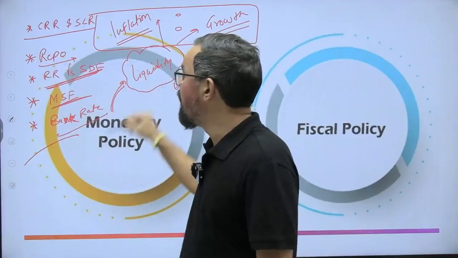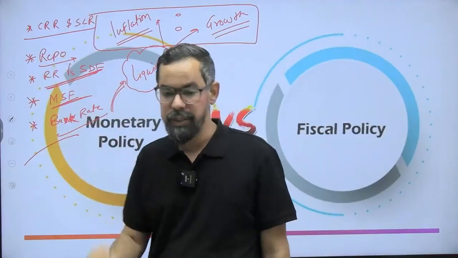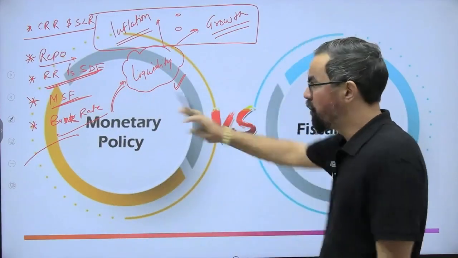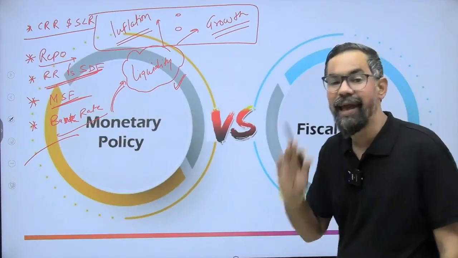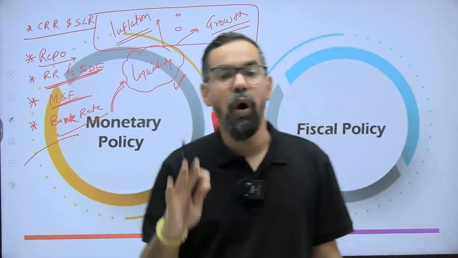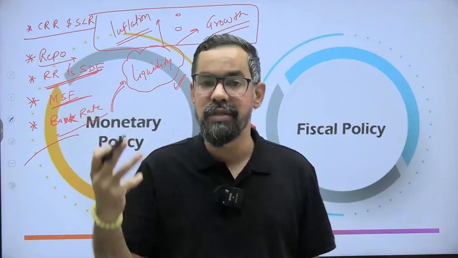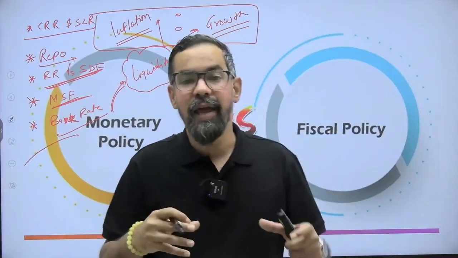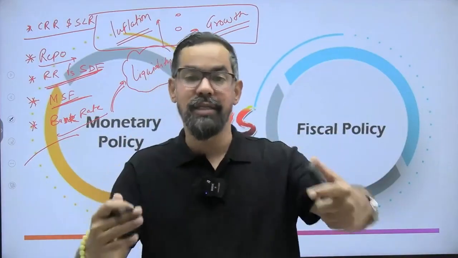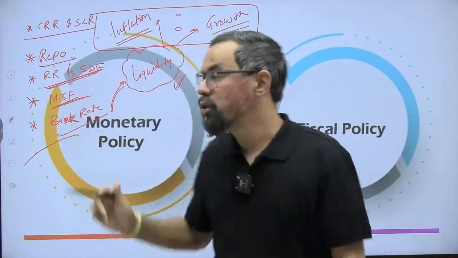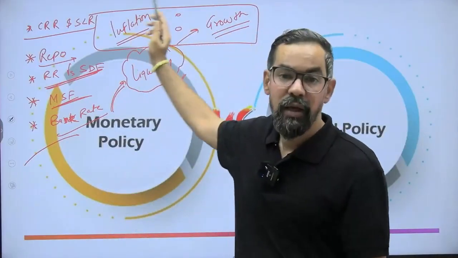So these all generally come under monetary policy. Monetary policy and fiscal policy can be expansionary or contractionary. When it comes to expansionary monetary or fiscal policy, that means the government or RBI is increasing the money supply in the economy, so they are targeting growth itself.